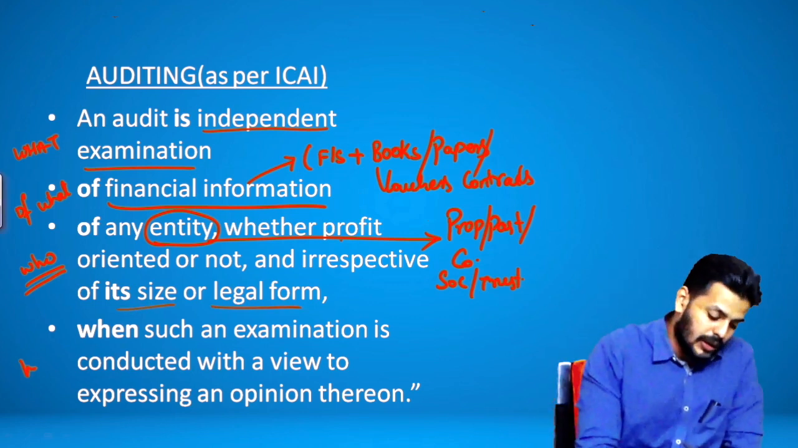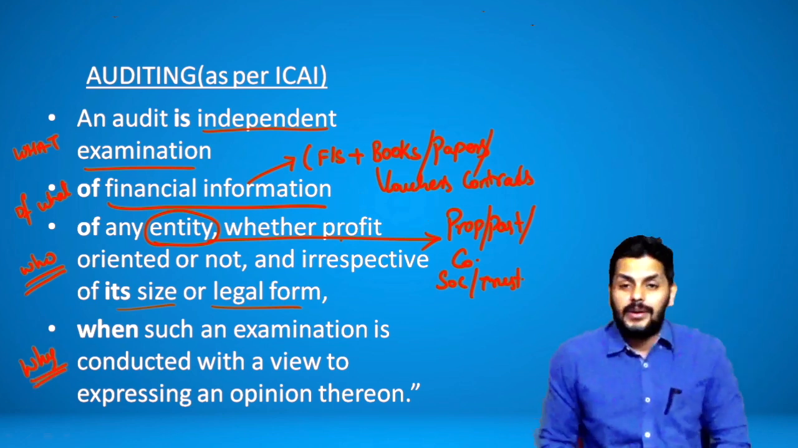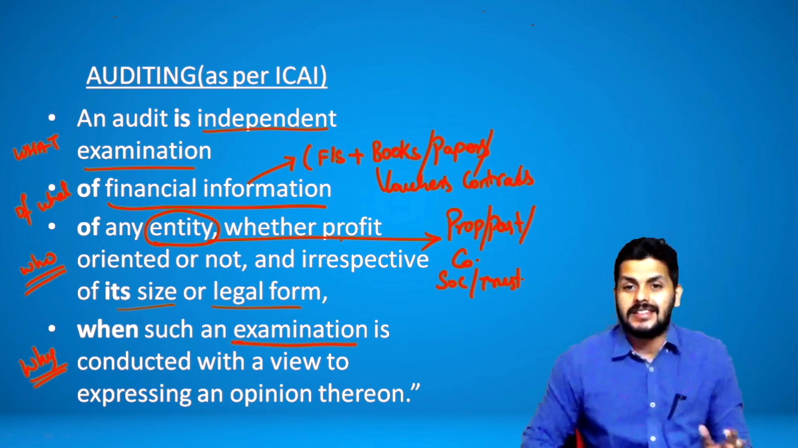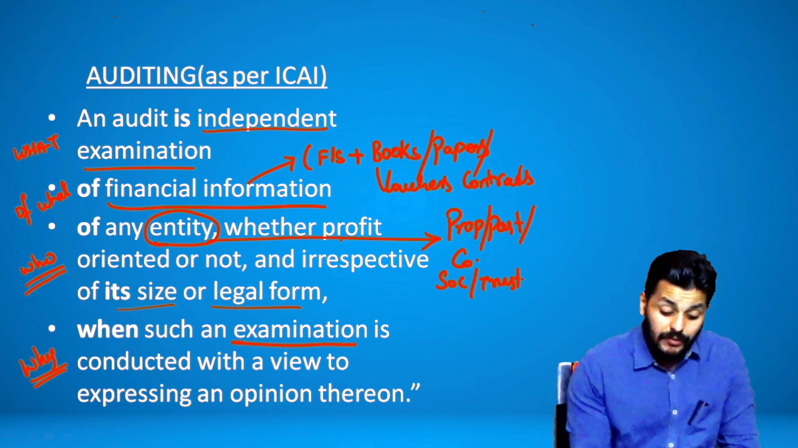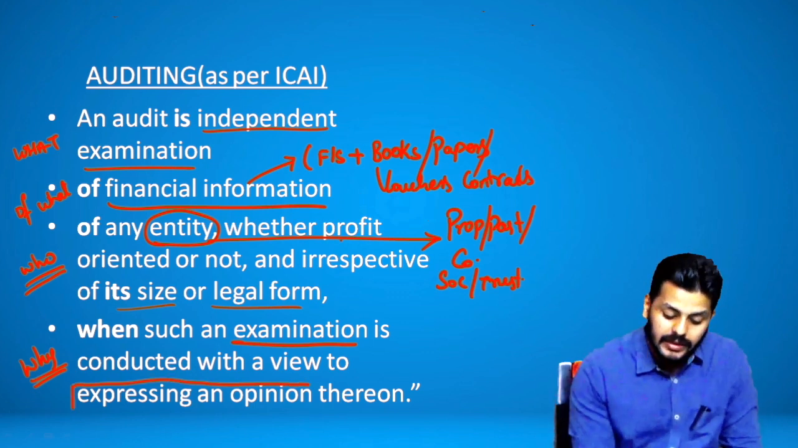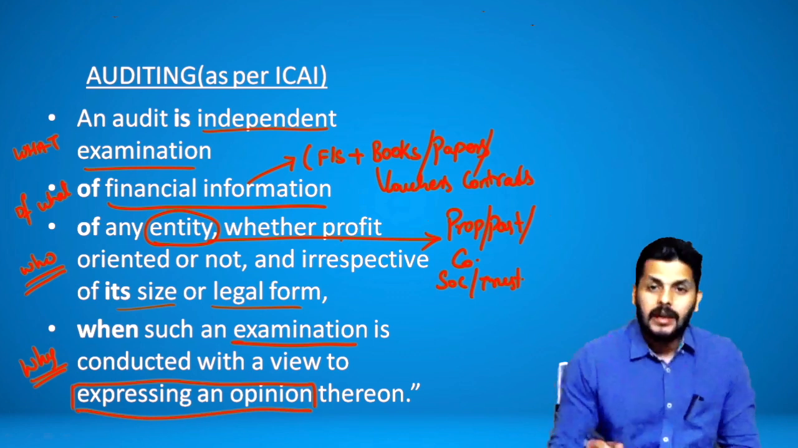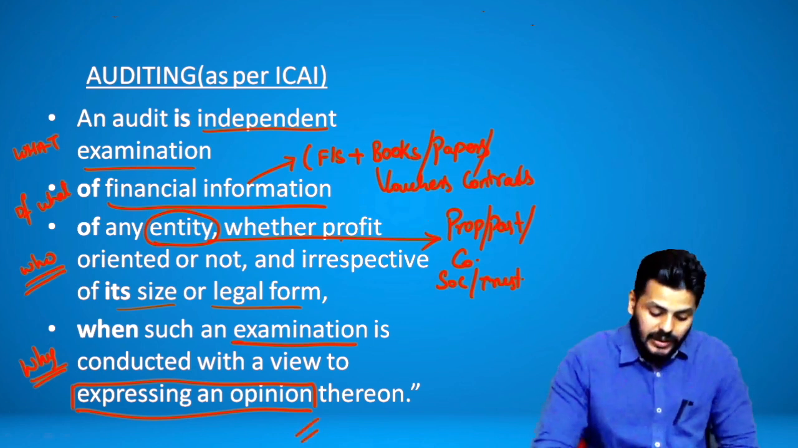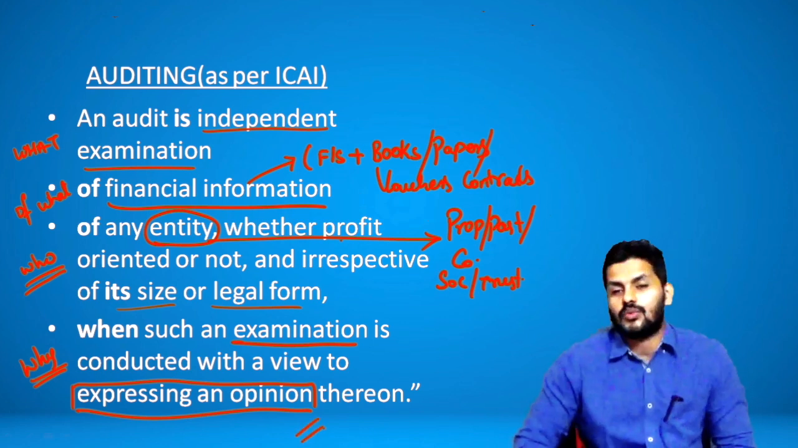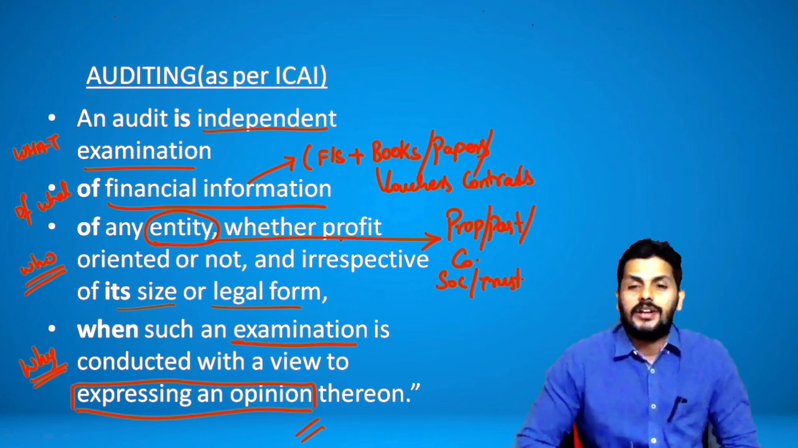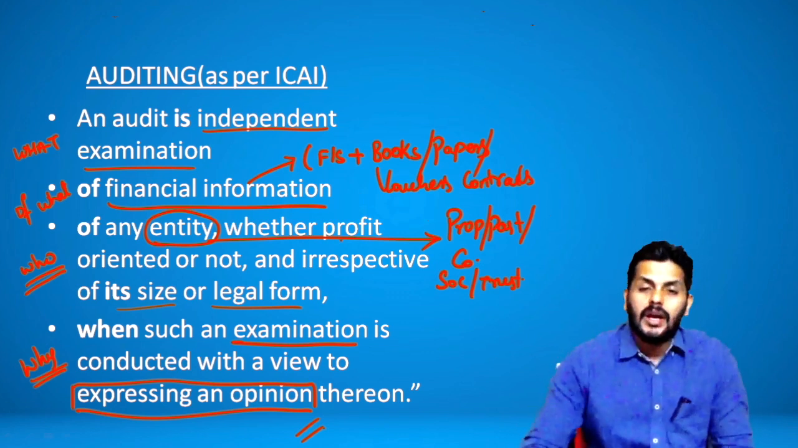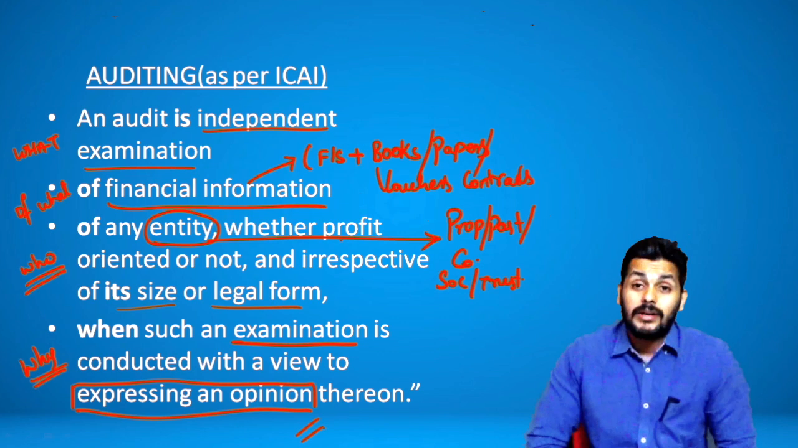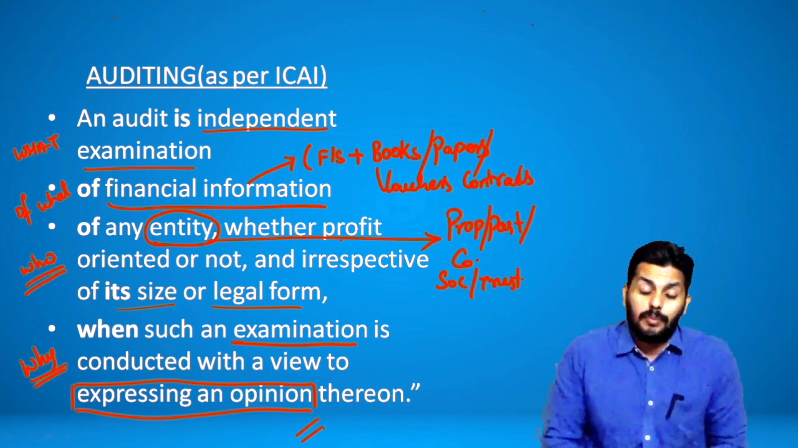The biggest question of all: why do we do all of this? We do all of this when such an examination is conducted with a view to expressing an opinion. That is the complete idea of audit. The major audit objective is to express an opinion. At the end of it, whatever you deal with, you need to express that opinion. So audit is an independent examination of financial information of an entity, whether profit making or not, irrespective of its size or legal form, when such an examination is conducted to express an opinion thereon.